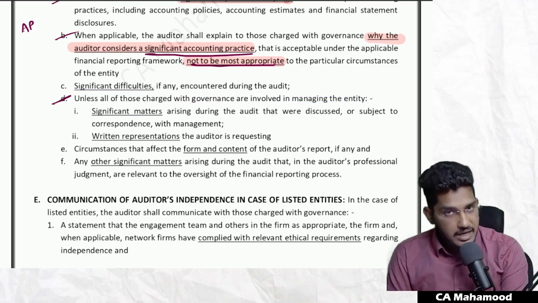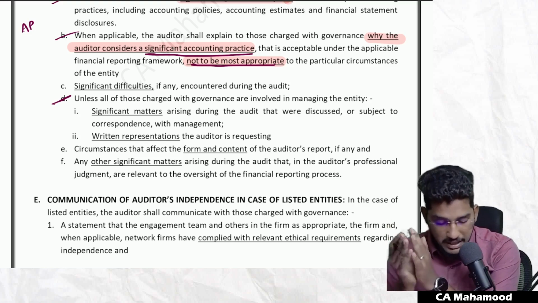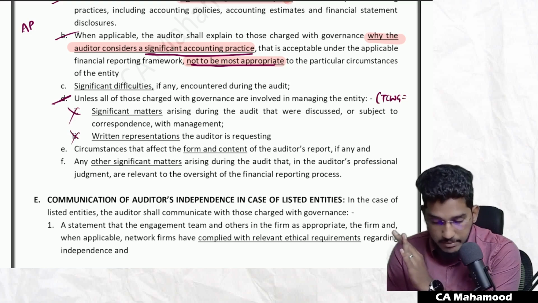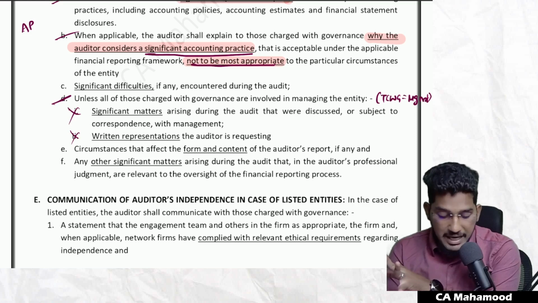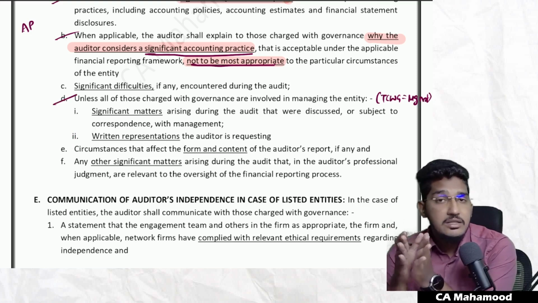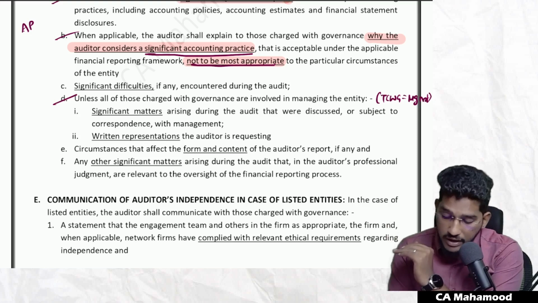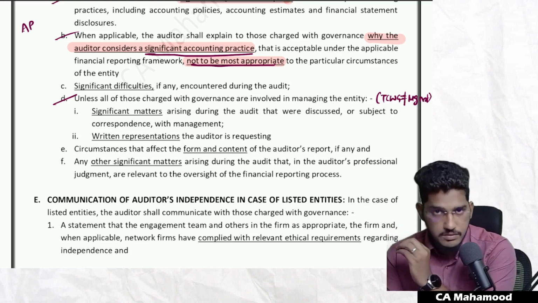So what they're trying to say: unless all of those charged with governance are involved in management, which means if all those charged with governance are involved in the management, then these two are not required. If those charged with governance and management are the same, then the below two are not required. If you pay attention to the terminology, unless all of those charged with governance are involved in managing the entity, which means those charged with governance and management are not the same persons, then whatever matters you have discussed with the management, communicate that with those charged with governance.